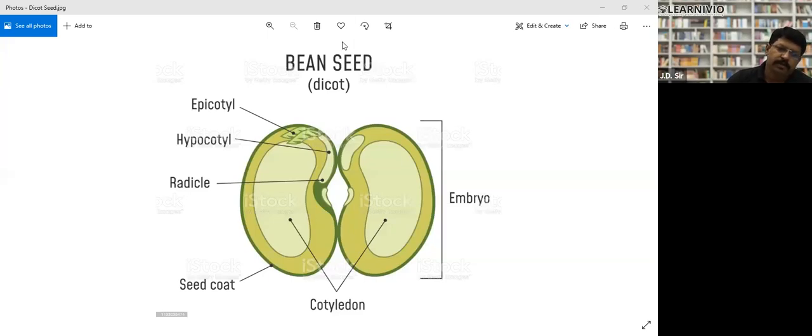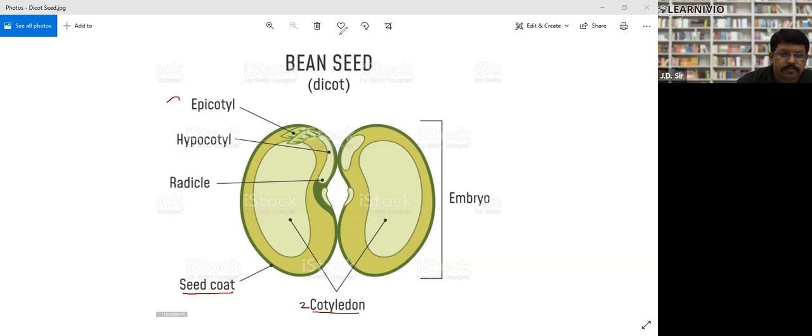So this is dicot seed. It have two cotyledons, right? Inside the cotyledon, the food is stored, right? Again, the outer covering is called seed coat, and inside seed there is an embryo, right? So this complete part is embryo. Look, they have written down this is embryo. So there is a structure. This is called epicotyle. Formation of leaves, new leaves takes place. Hypocotyle, it develop into stem.